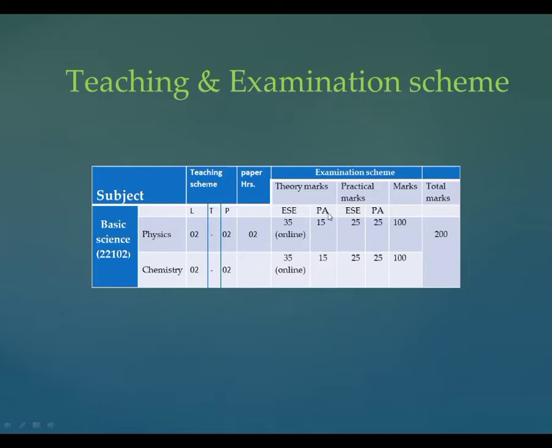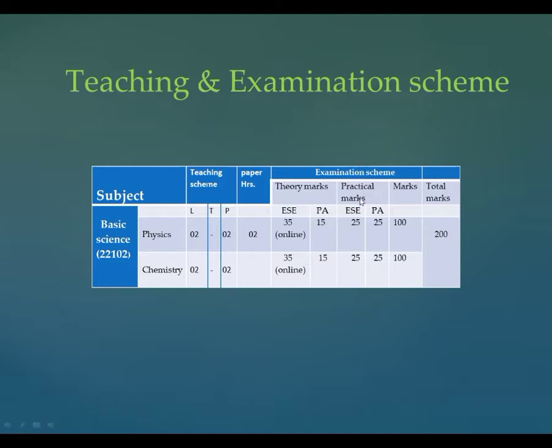The progressive assessment of theory has a total of 30 marks: 15 for physics and 15 for chemistry. Out of the 30 marks, 20 marks are given by the 2 unit tests conducted in one semester and the remaining 10 marks are given by the micro project prepared by the student.